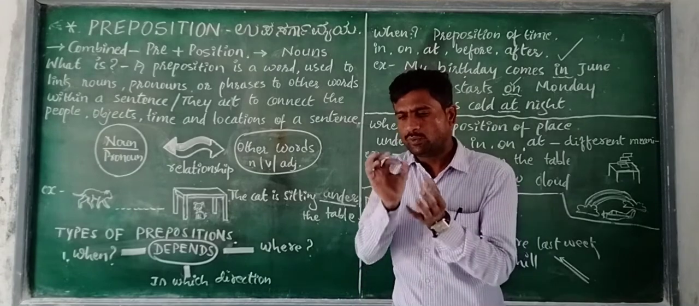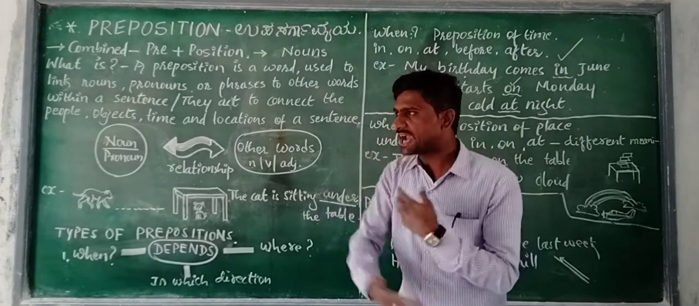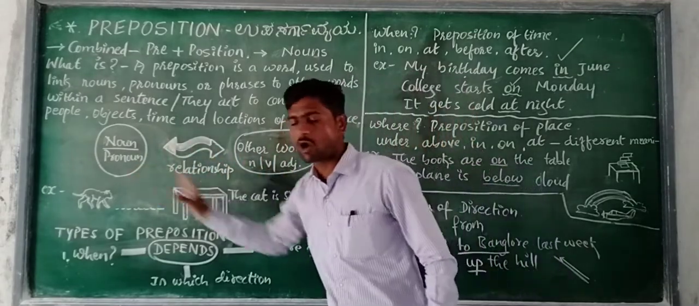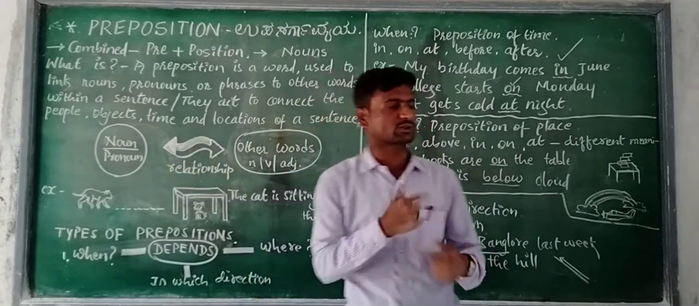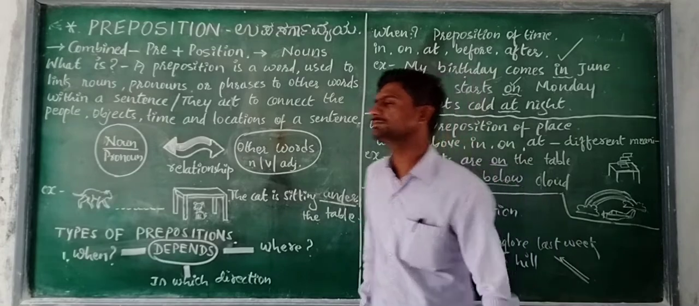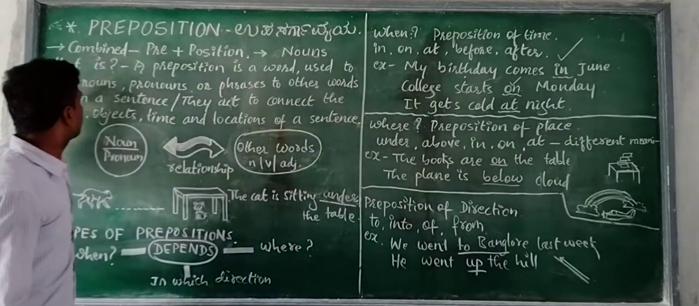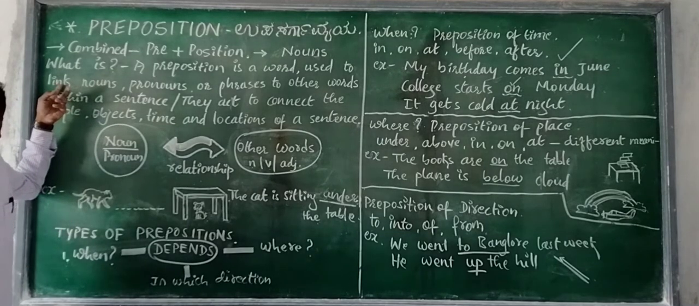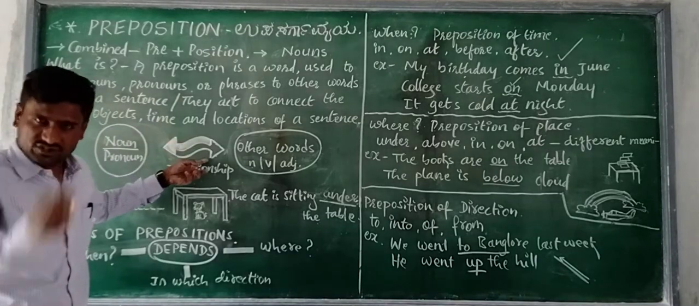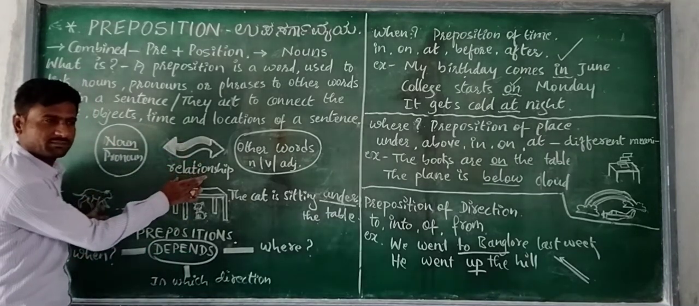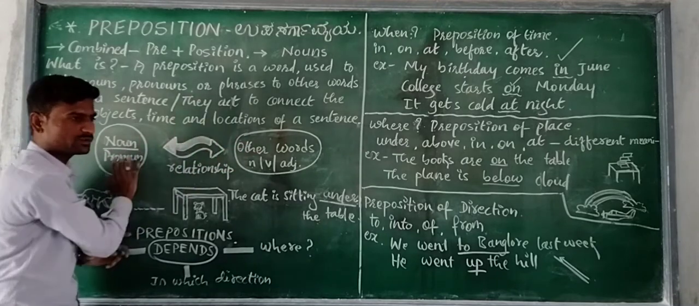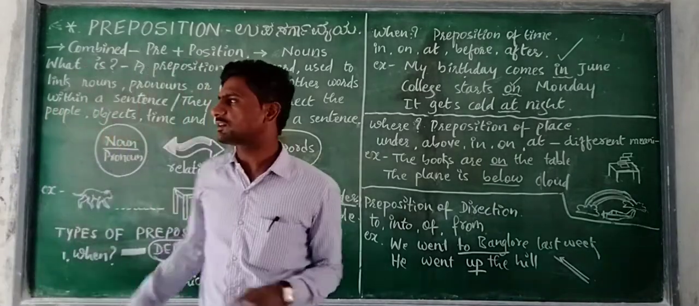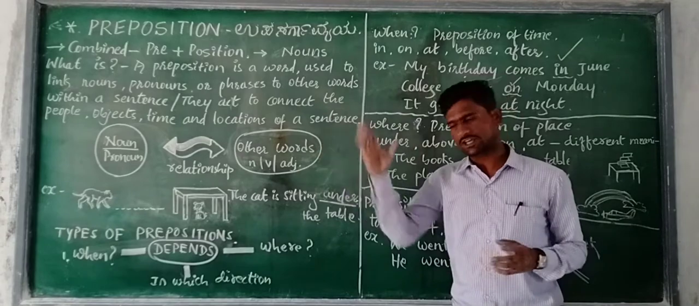A preposition is a word which acts to connect the people, or to connect the objects, or to connect the timings, or to connect the locations. My dear students, here I use the word link. Link means ಕೂಡಿಸಿ. The word link gives us the relationship between two nouns or two pronouns or two people or two things or two times or two locations.